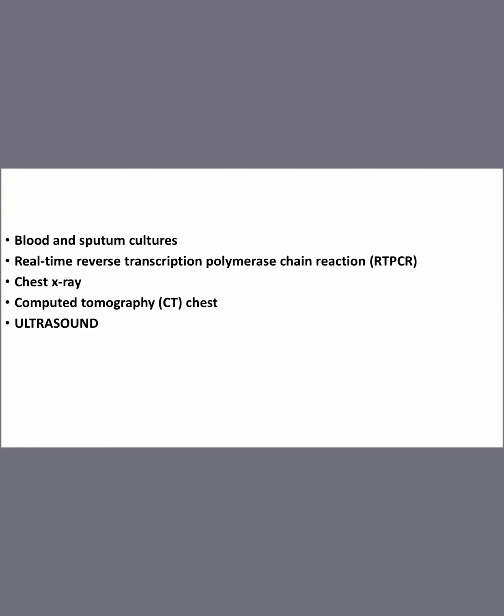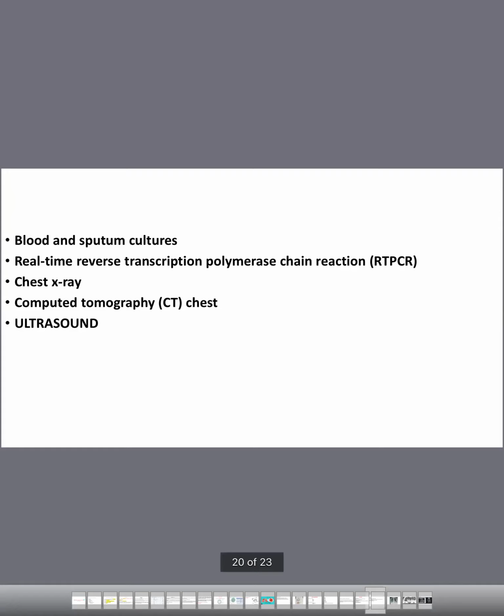Then blood and sputum cultures. We can take a swab from the nasopharyngeal or oropharyngeal area. We can take a swab and see for the sputum cultures, meaning develop the microorganism. Then we can see which microorganism is the causative agent. And real-time reverse transcription polymerase chain reaction. This actually helps us to quantify the mRNA, this reverse transcription polymerase chain reaction.